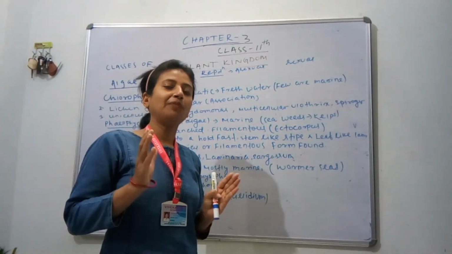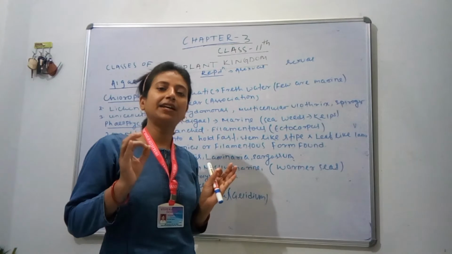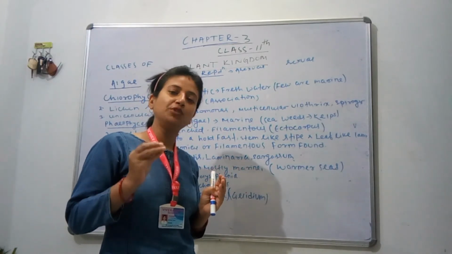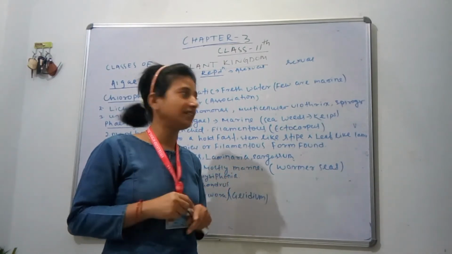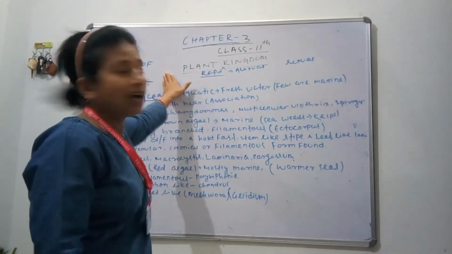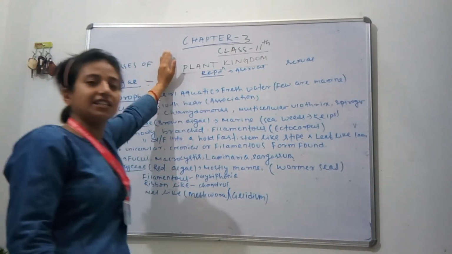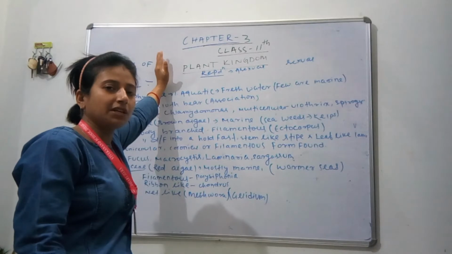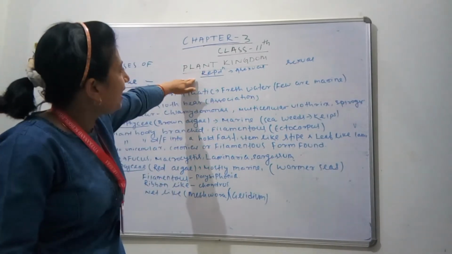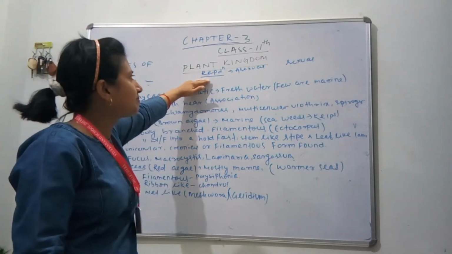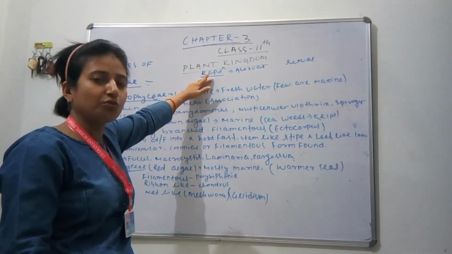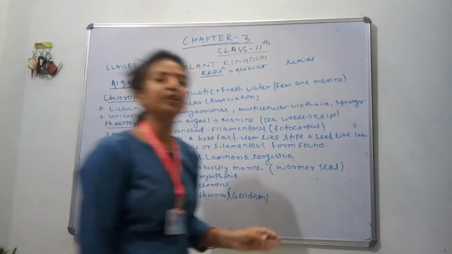Here we have to understand their general characters. What are the characters of Chlorophyceae, species of Chlorophyceae, species of Phaeophyceae and species of Rhodophyceae. So before we go to these topics, first, as I have told you, you know its habitat, mode of reproduction, then its economic importance. So again, I am telling you, it reproduces by means of asexual and sexual. Asexually reproduces through vegetative propagation and by forming spores.